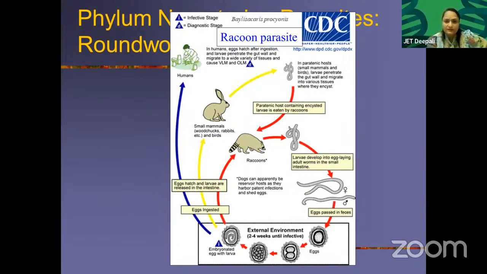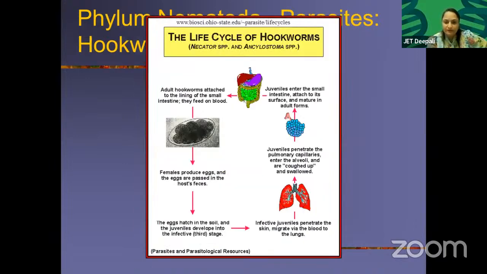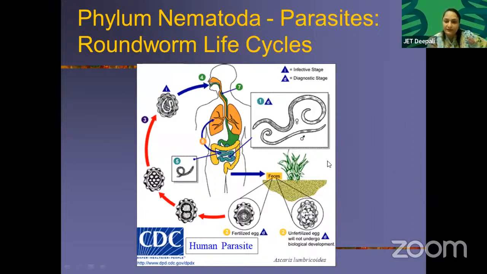Okay. This is a raccoon parasite, feeding on the raccoon. This is a human parasite, Ascaris lumbricoides. I have explained this to you. Feces are normally used as manure in agriculture, and from there we get the fertilizer. Whenever we eat vegetables that are not washed or sterilized properly, like a cucumber or an apple, or mostly the veggies that are so close to the soil, like cauliflower, cabbage, beetroot. These are so close to the soil. They are not growing on stems.